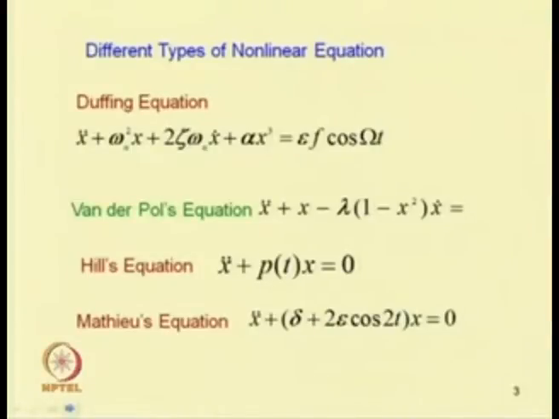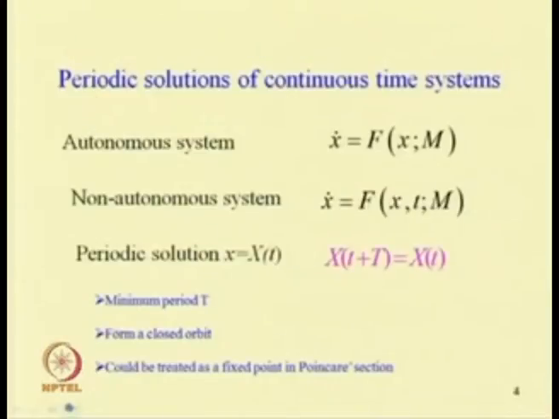We have already discussed the Duffing equation, Van der Pol equation, Hill's equation and Mathieu equation, where we get periodic responses in addition to the fixed point responses. Whether those periodic responses are stable or unstable can be determined by using Floquet theory. So, what do we mean by a periodic solution?